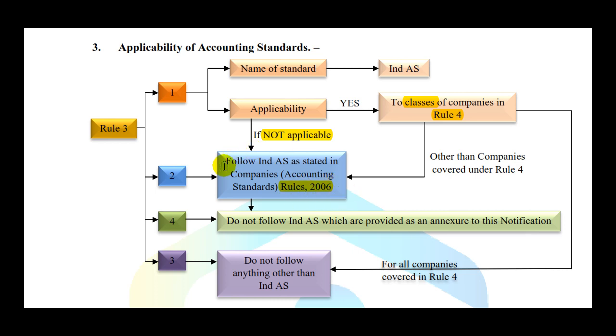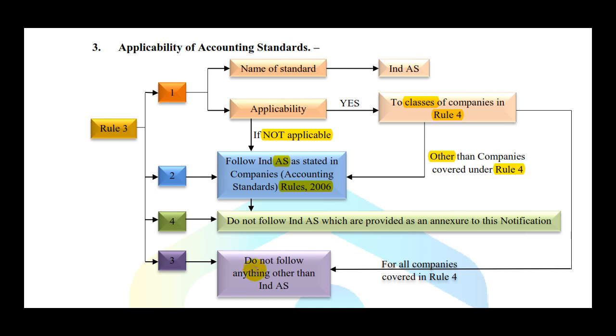Rule 2006. Now, you follow accounting standards in Companies Accounting Standards Rules 2006, which means that instead of calling it Ind AS, we used to call these standards just accounting standards. So you follow previous or existing accounting standards. It also says that if you are other than companies covered in Rule 4, then you must follow these existing accounting standards, and you must follow only those standards.